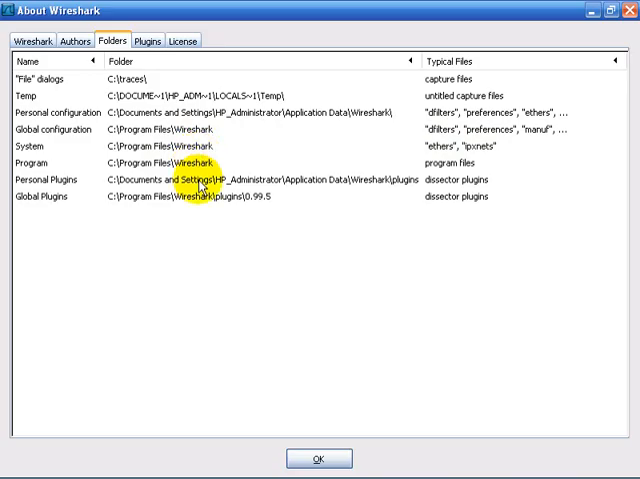Plugins, personal plugins, and global plugins are also held in different directories. One would be in the personal plugins directory underneath the local logged in user. The other is directly under Wireshark plugins and then the version of Wireshark that you're running.